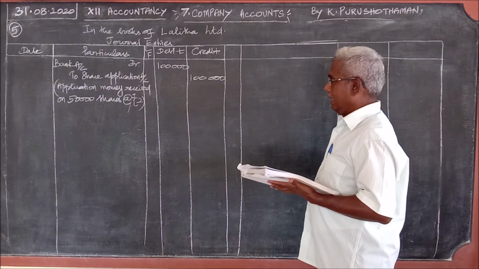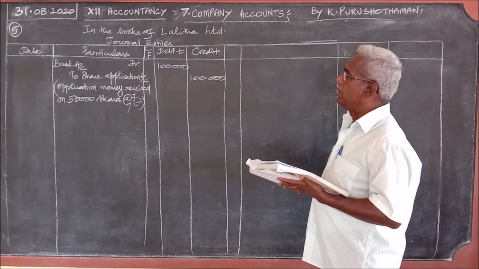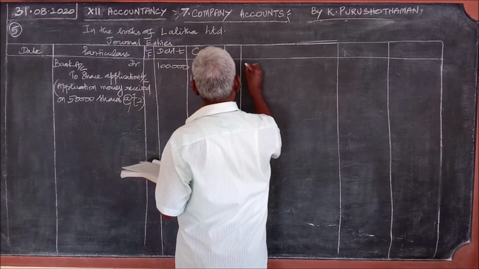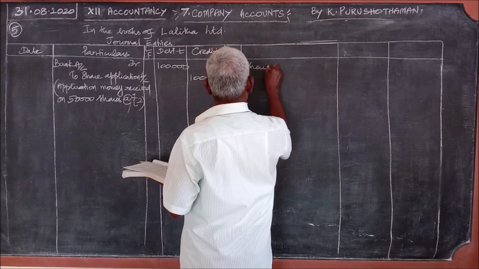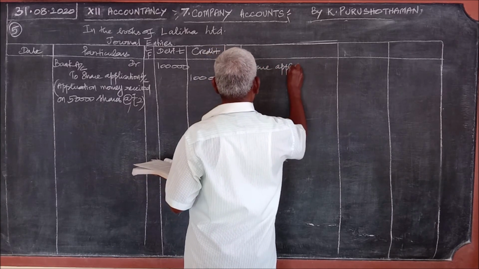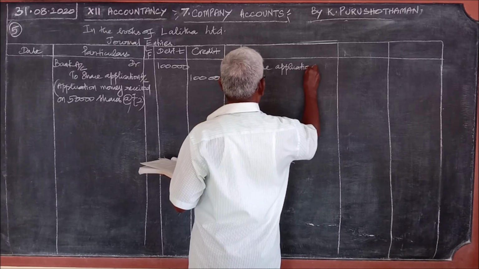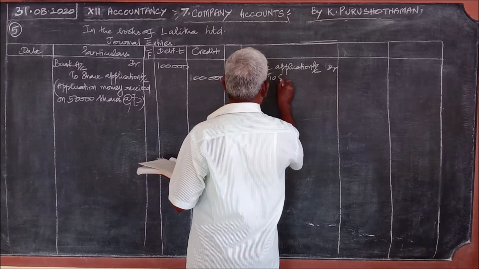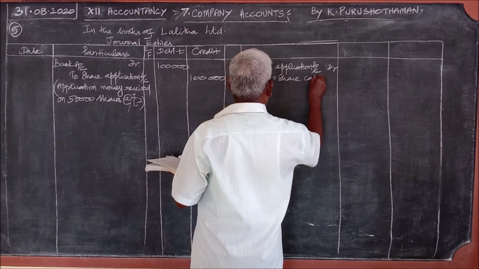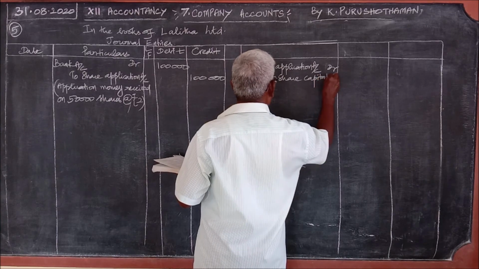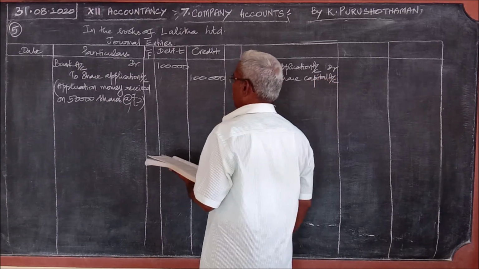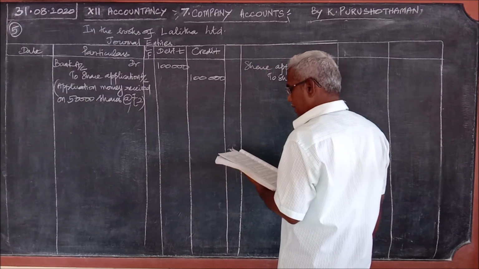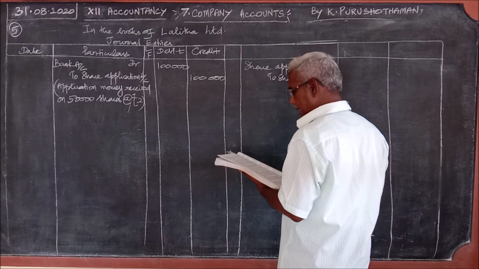Okay, the second journal entry. What should be written? Where we have stopped, you start from the share application account debit to share capital account. How many shares were issued by the company?